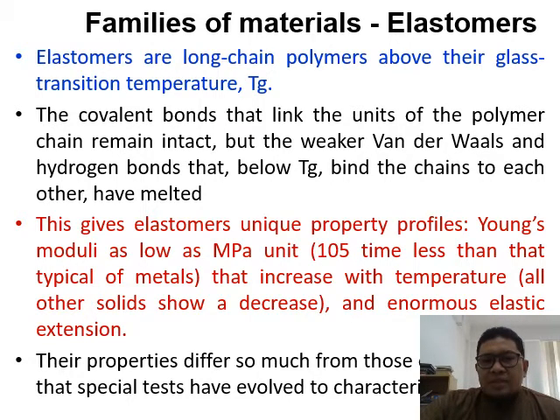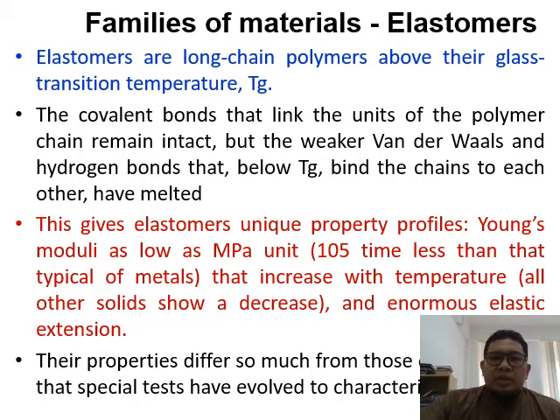This gives us a unique properties profile, with a Young's modulus as low as in the megapascal range, compared to metals, which sometimes have at least gigapascals. So it is about 100 times less than typical metals.